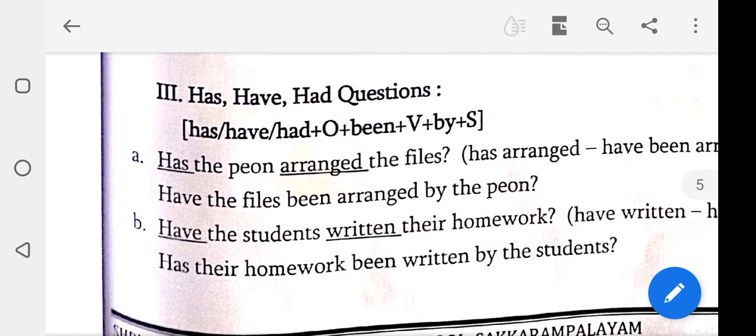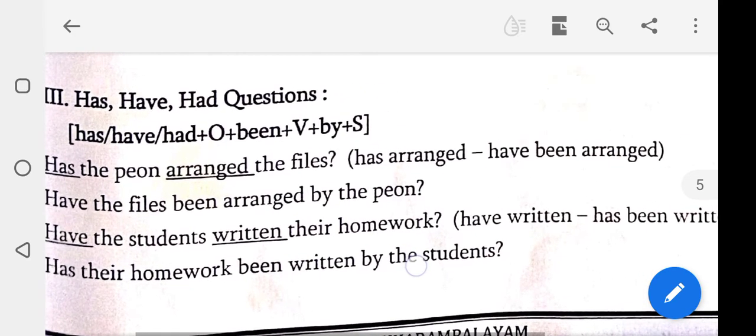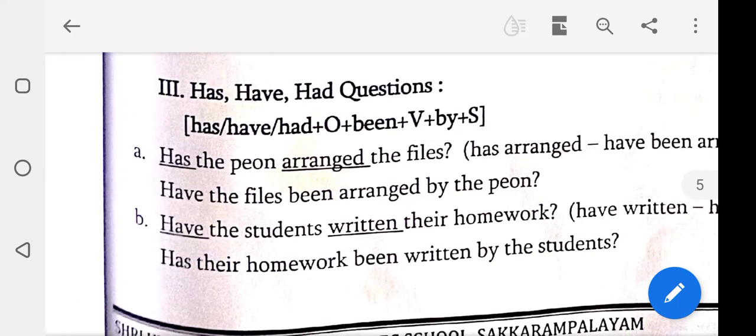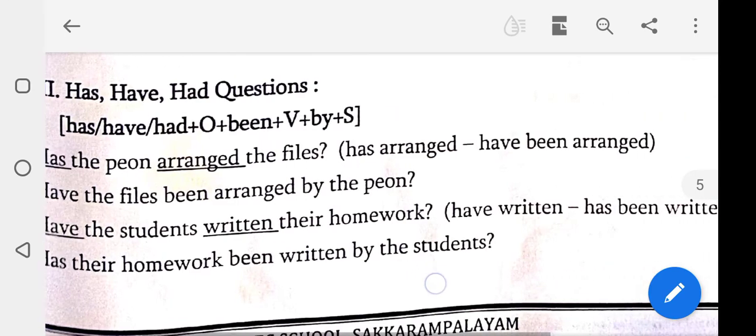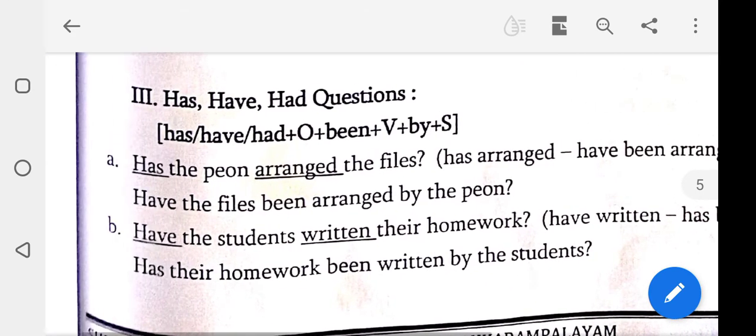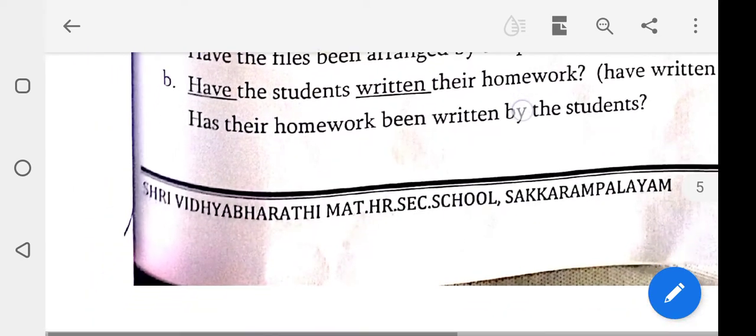Has the peon arranged the files? Has arranged changes to have been arranged. See, have the files been arranged by the peon? Once again, have the files been arranged by the peon? Second one, have the students written their homework? Have written changes to has been written. Has their homework been written by the students?